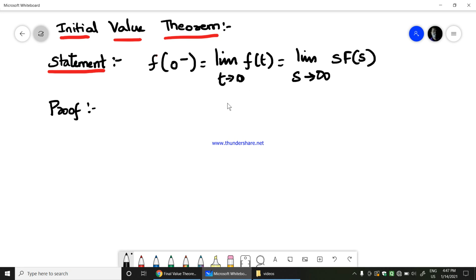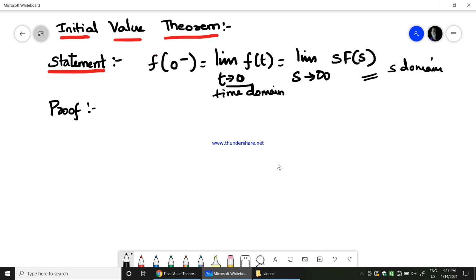So the initial value theorem says the initial value of the function f of t, which is f of 0 minus, would be obtained by applying limit t tends to 0 f of t, which would be equal to limit s tends to infinity s into F of s in s domain. This is in s domain, whereas this is in time domain. So this is what the initial value theorem statement is all about.